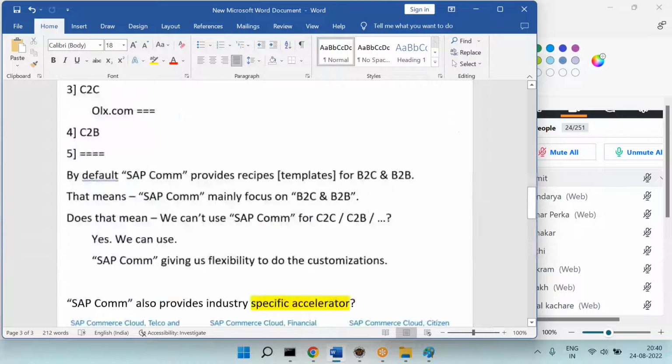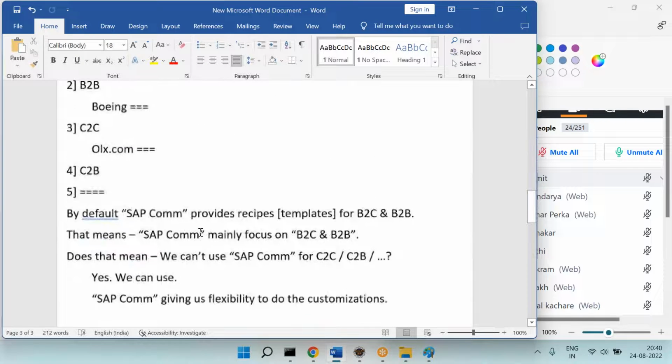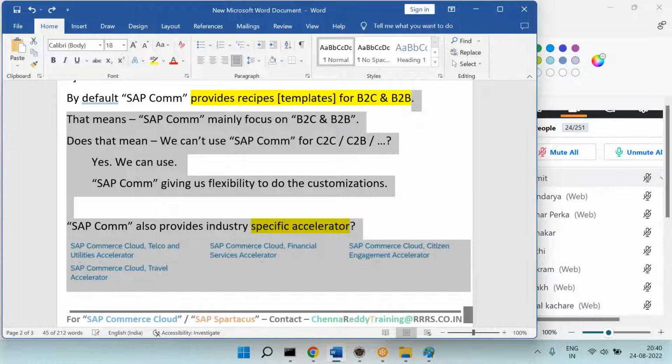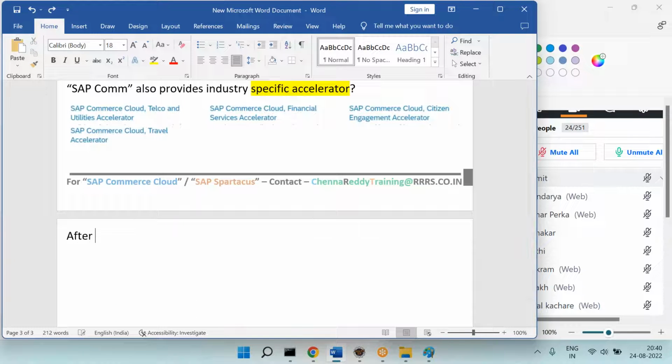Next, as I said, SAP Commerce provides the recipes for B2C and B2B, right? Can you please pay attention? After we install SAP Commerce, what did we install? We installed the CX recipe. Recipe is nothing but the template here.